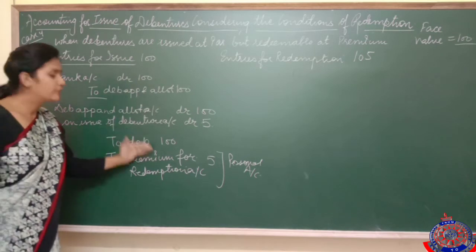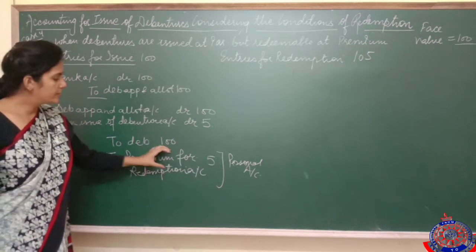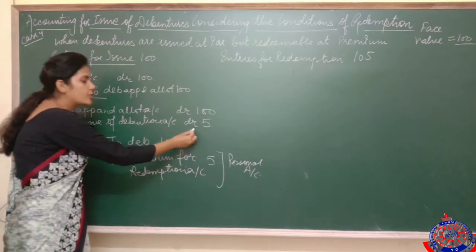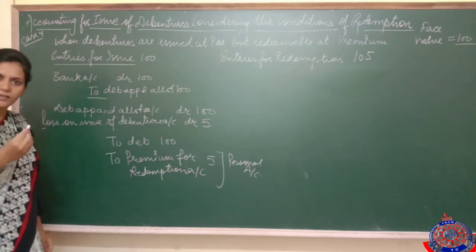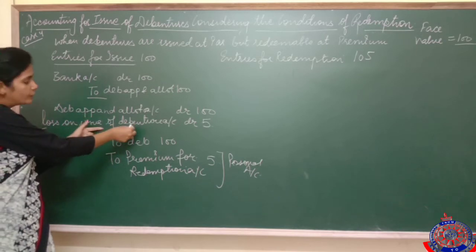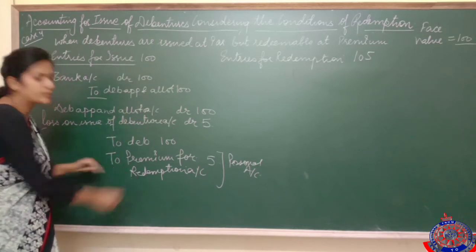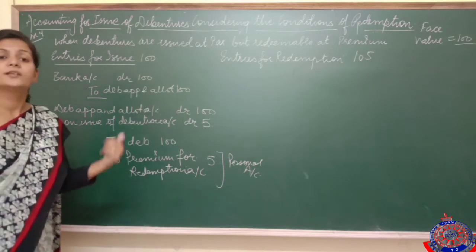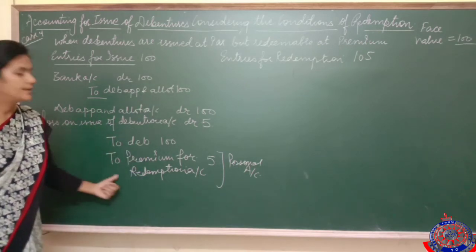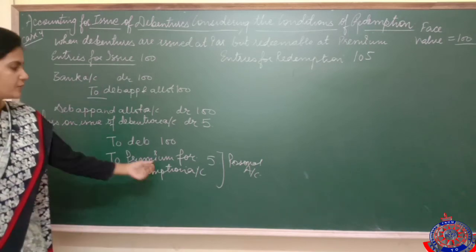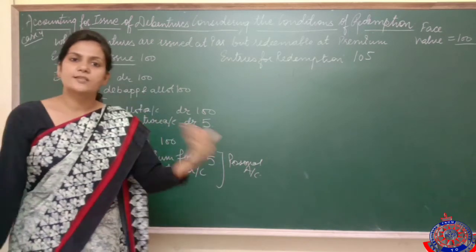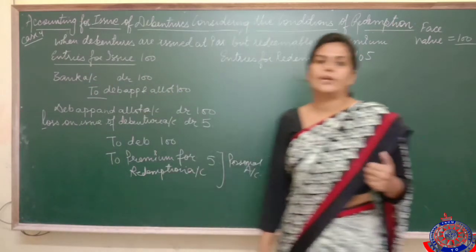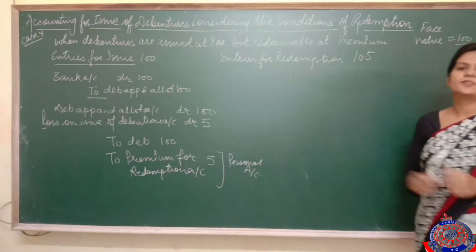Now this premium for redemption is a personal account because this premium belongs to our debenture holders, and as I told you, to recover this loss you will collect money. Whenever you collect that money, where will it be transferred? Into premium for redemption, and we can't use this money for any other purpose also. So it is a liability for us and we have to pay this 5 rupees after 6 years or 7 years, so it becomes a non-current liability for us. I hope now this entry is clear.